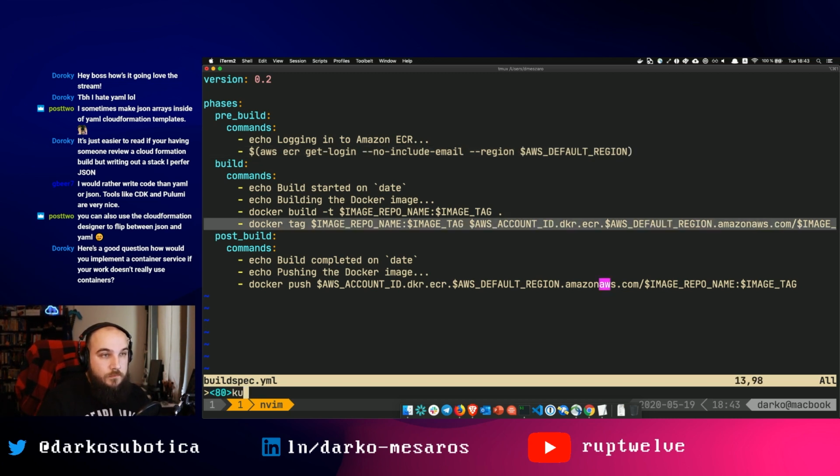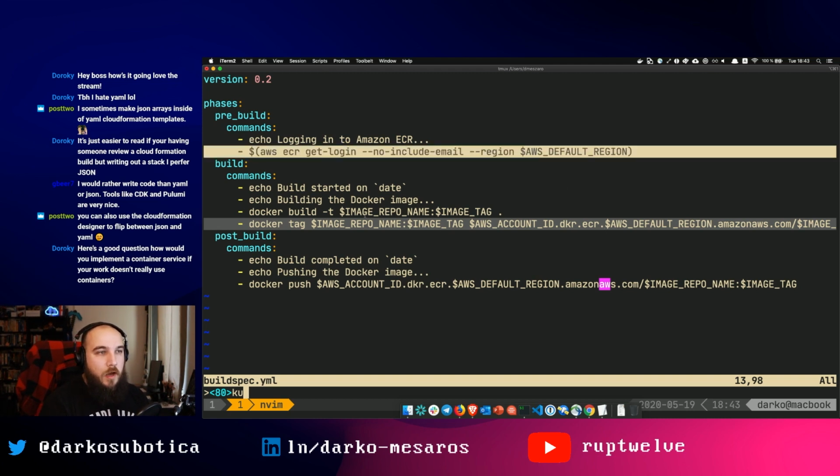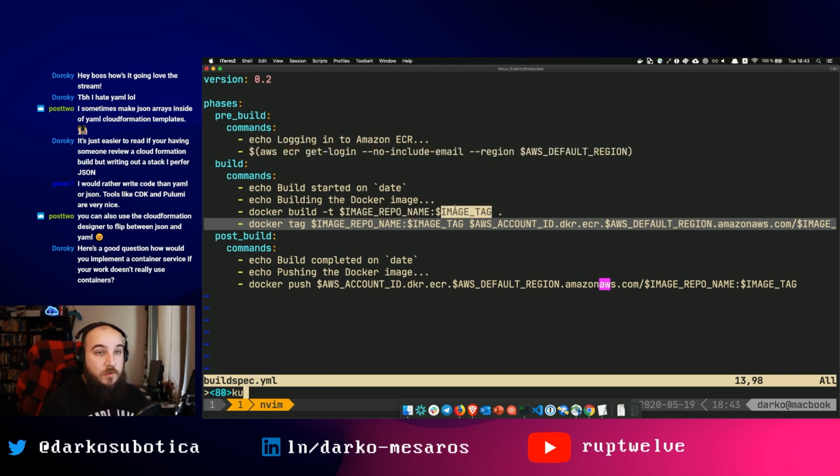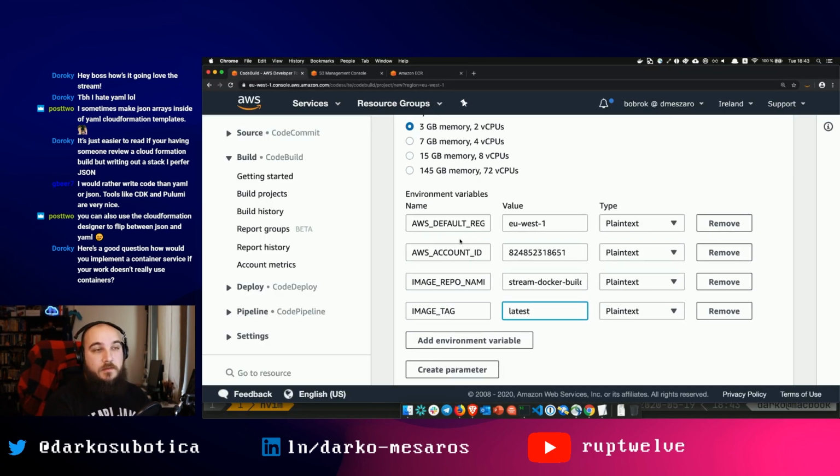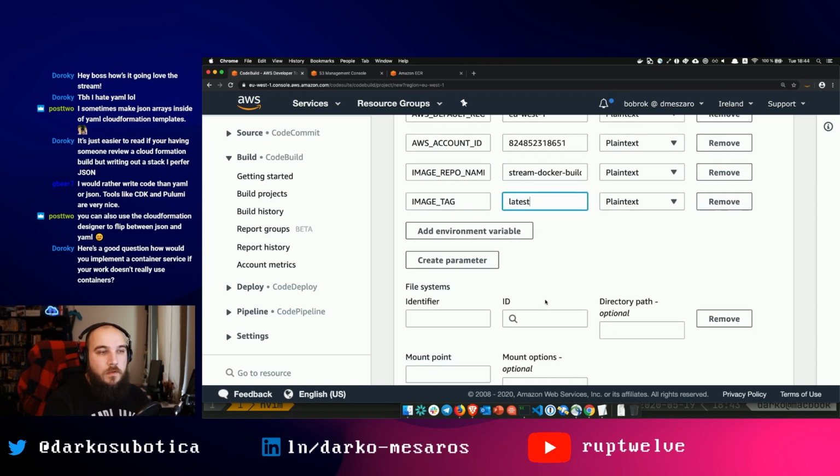Well, this. No, that's not my mouse. This one. So this is a variable, and all of these things will get translated or computed from my environment variables set here, right? So I'm basically setting the name of the variable and the value. That should be fine.